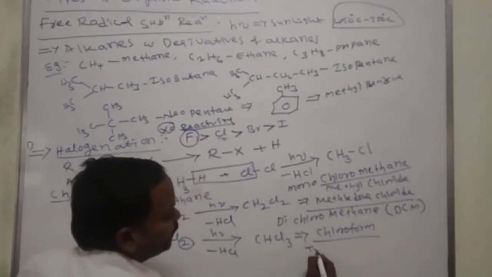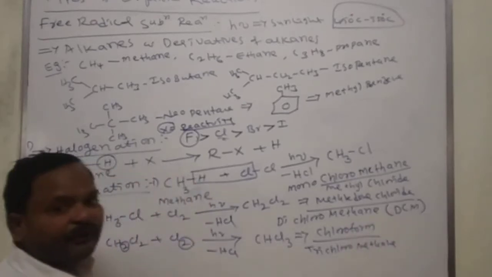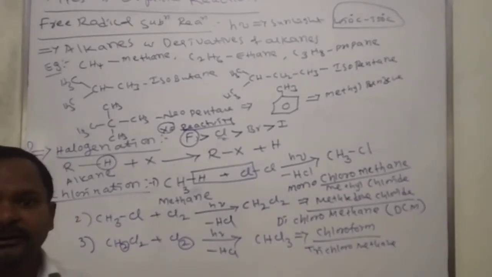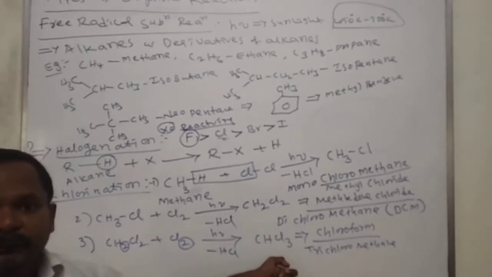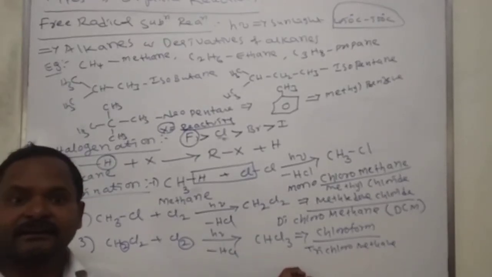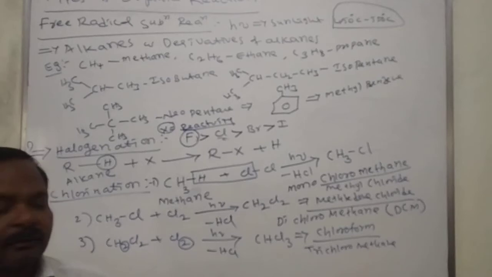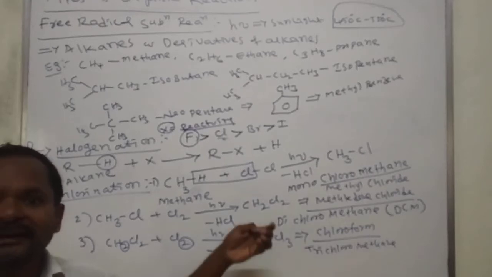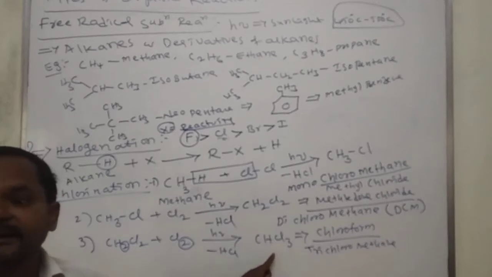IUPAC name of this one? Trichloromethane. And it is a good anesthetic agent. Anesthetic agent means it provides anesthesia. In Telugu we call it mattu, and in Kannada also mattu. It provides anesthesia, unconsciousness, a deactivated state of the central nervous system. In olden days, for major surgeries, pregnancy surgeries or any injuries, we used chloroform as an anesthetic agent.